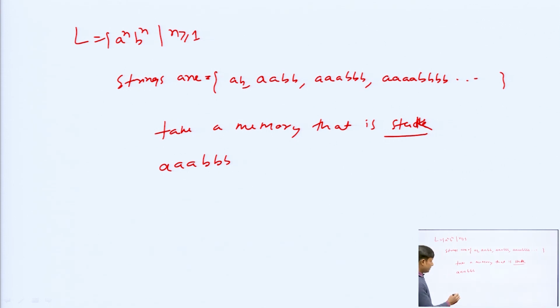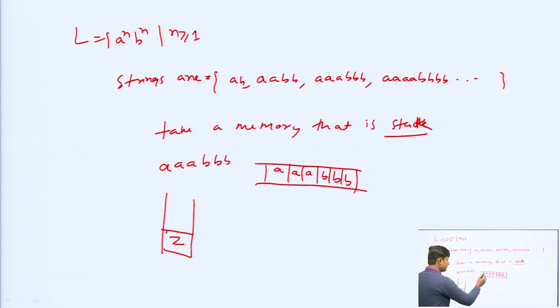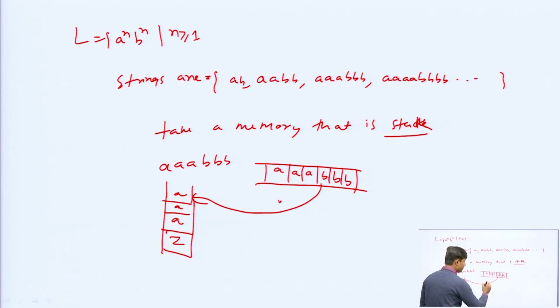Read all the a's from the input tape and push all the a's onto the stack, suppose the stack has z at its bottom. Then for each b you pop one a.